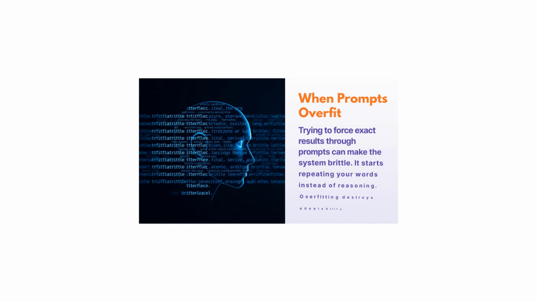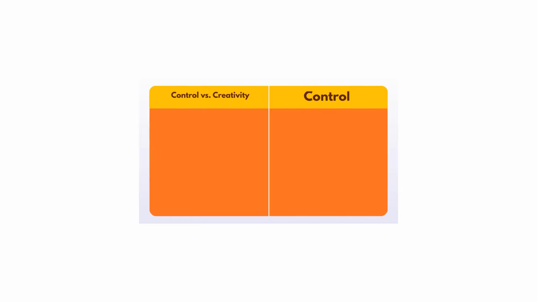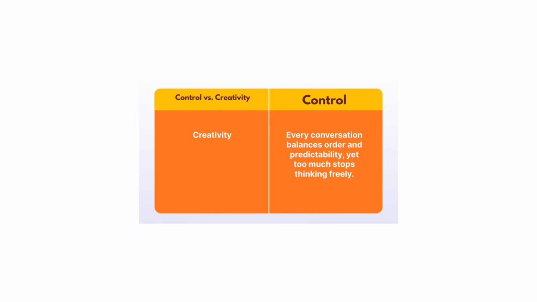When prompts overfit. Trying to force exact results through prompts can make the system brittle. It starts repeating your words instead of reasoning. Overfitting destroys adaptability. Control versus creativity. Every conversation balances order and predictability, yet too much stops thinking freely.